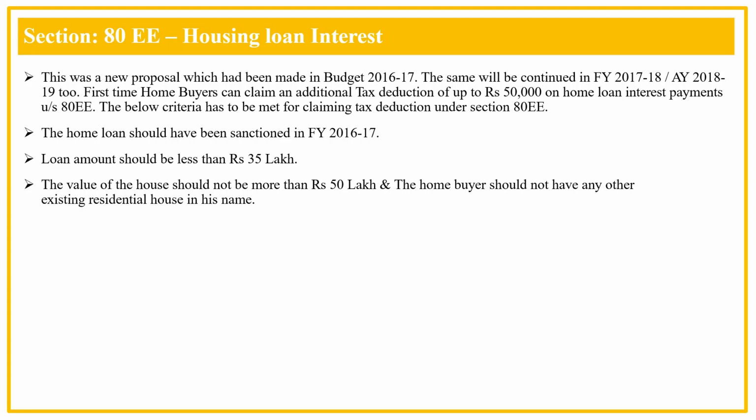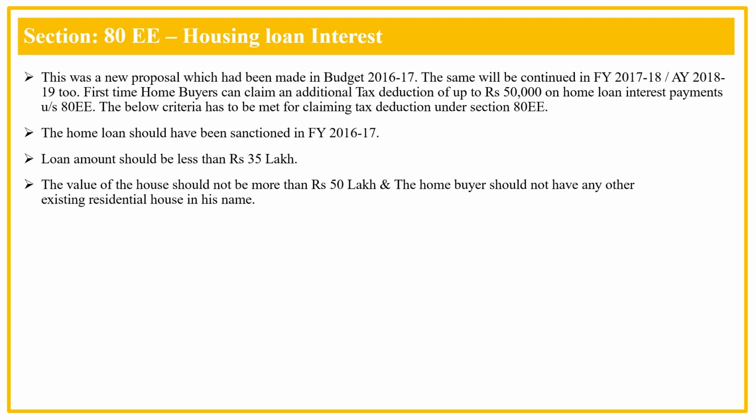For availing this benefit, the home loan should have been sanctioned during the financial year 2016-17. Loan amount should be less than 35 lakhs and the value of house property should not be more than 50 lakh. Above all, the employee should not have owned any other residential property for availing this benefit.